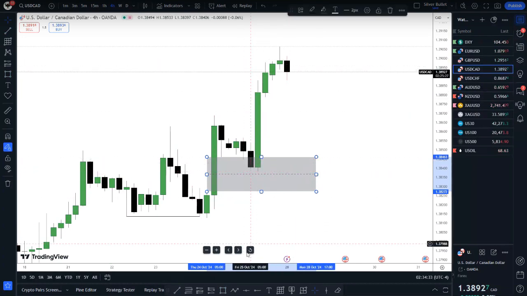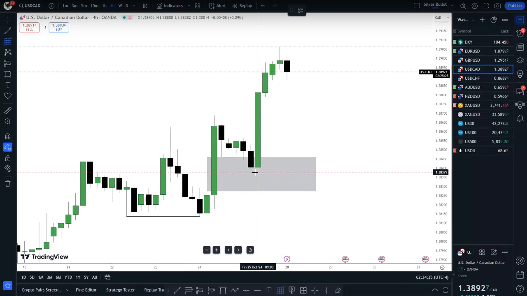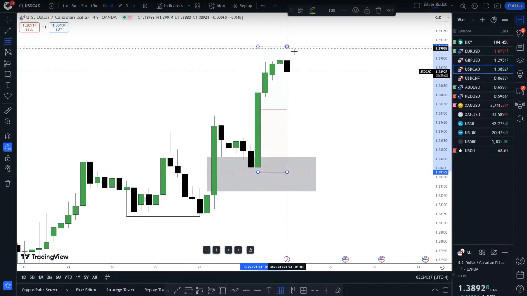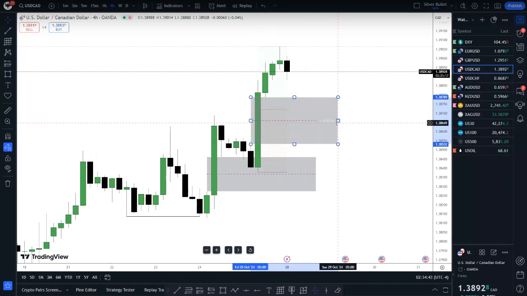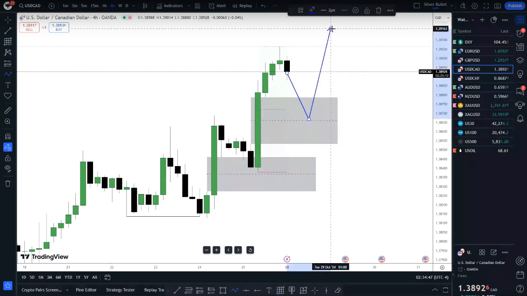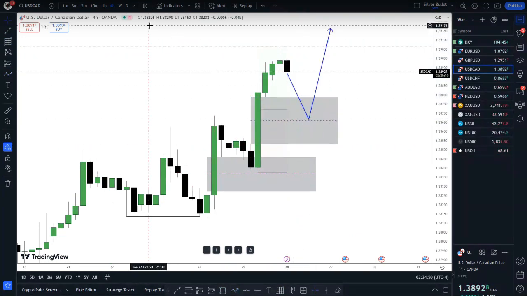Now we have a new dealing range. I'm simply going to use this dealing range, from this low up to that high. So what I'm expecting here, I would like to see price pushing back down into this fair value gap here, internal liquidity. Come back down into internal liquidity, then we push back higher into external liquidity. That's how simple I'm expecting this to move. Use this CHF here. I'm not expecting this to do much, but this is going to be the simplest basic move out of this over here.